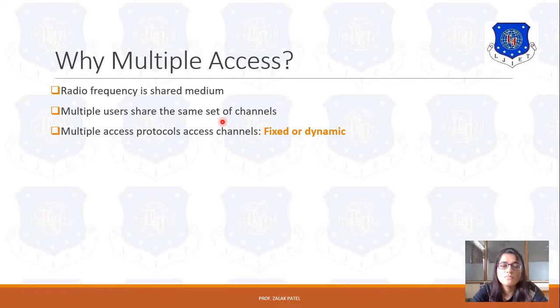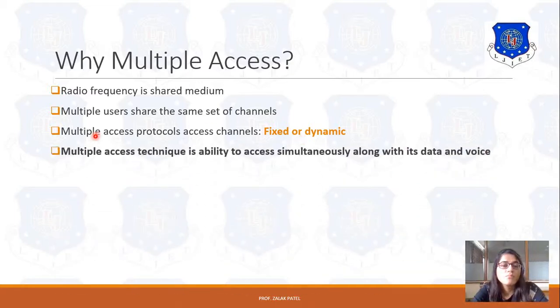In the same way, in a multiple access protocol with fixed channels, the number of channels is fixed, and other users cannot use those channels even if they are free. While in dynamic channel assignment, if the channel is free, then another user can easily access it. So a fixed access protocol is a predetermined type of access protocol, while a dynamic one is not.